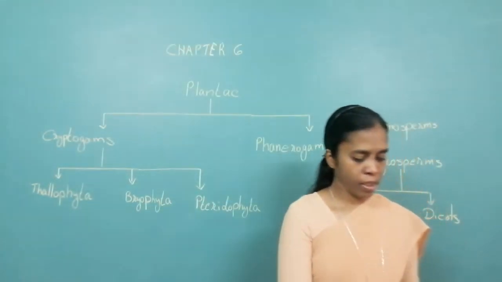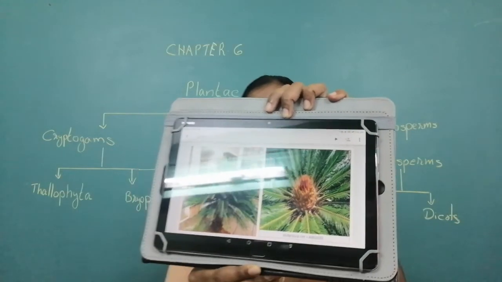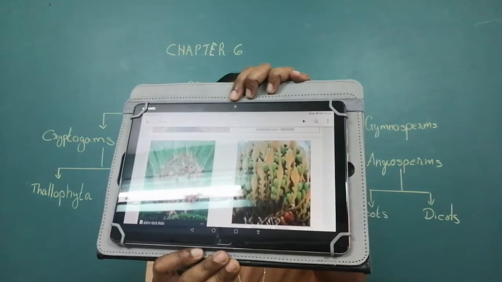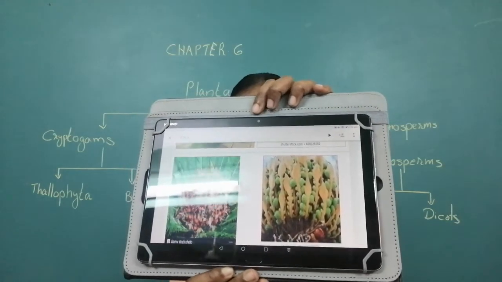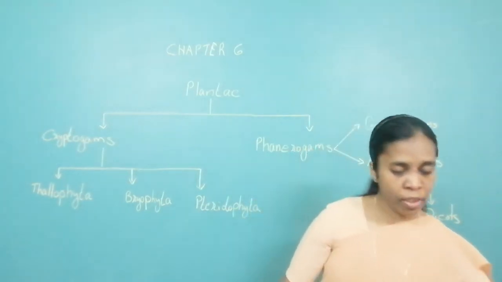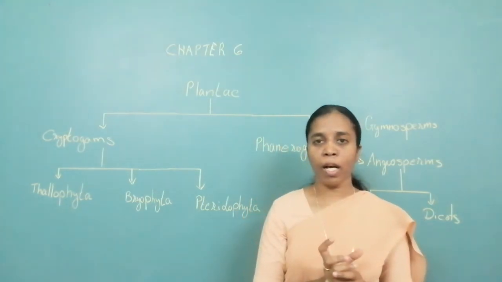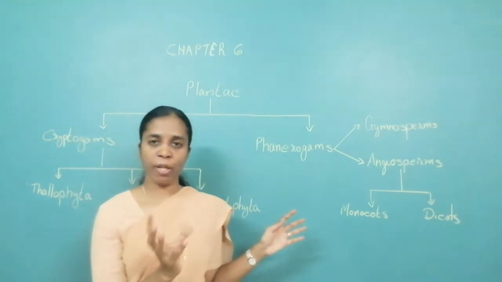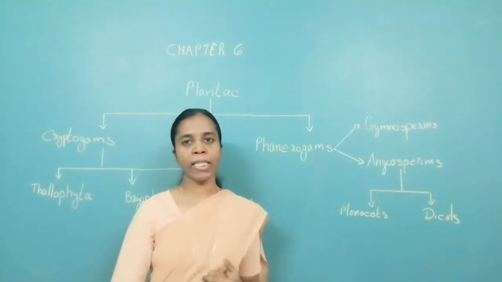You must have seen cycas. This is the cycas plant. And as you see, this is how the seeds form in cycas plant. These seeds do not have flesh. They are just naked seed. That's why they are called gymnosperm. Then all those plants whose seeds are covered by fruit are called angiosperm. If the seeds are covered by flesh, they are known as angiosperm. Angio means covered. That's why they are called angiosperm.